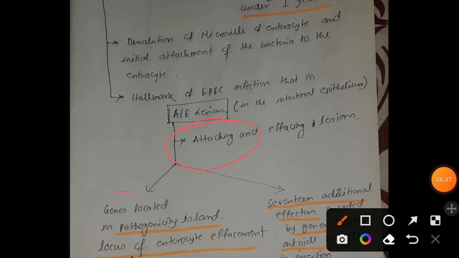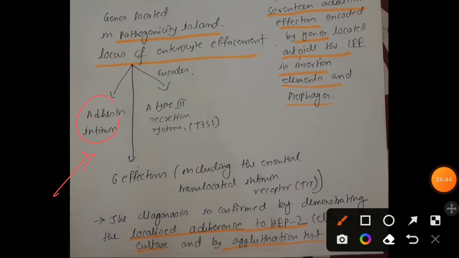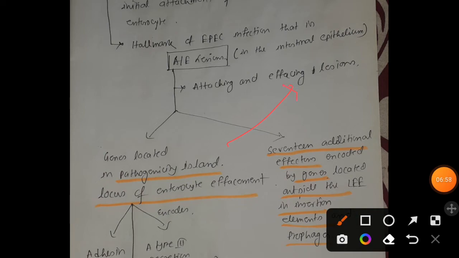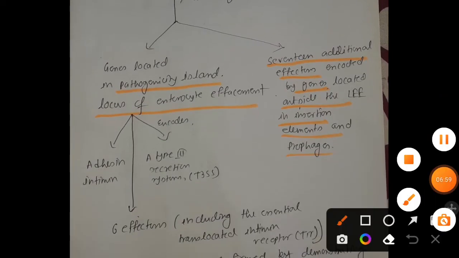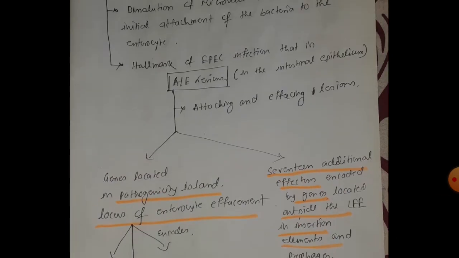That is why it is named attaching, because attachment is going on. Obviously we can easily understand that as the adhesin intimin is present, and among the 6 effectors there is one translocated intimin receptor, it is obvious that attaching will occur along with the effacing lesion. Why? Because the genes responsible for the A/E lesion come from the locus of enterocyte effacement. So that is why the name A/E lesion.